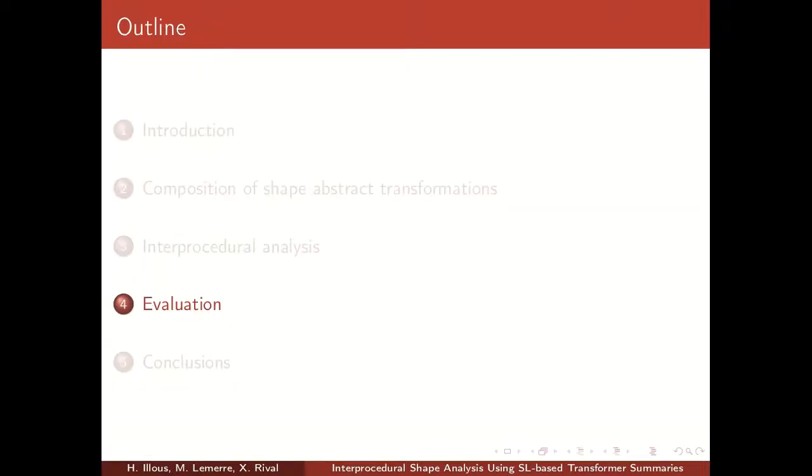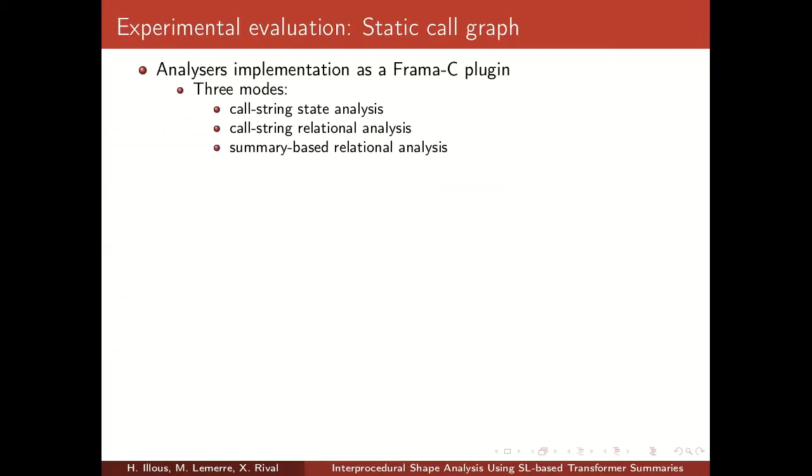Let's now see how our interprocedural analysis works in practice. We implemented our analysis as a plugin for the Frama-C platform. We implemented three different modes. The first is state analysis, where we fully inline the function calls. The second is a relational analysis, but we also inline the function calls. And the last one is a relational analysis, but where we use and compute procedure summaries.